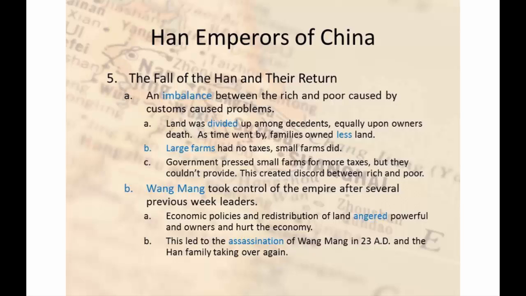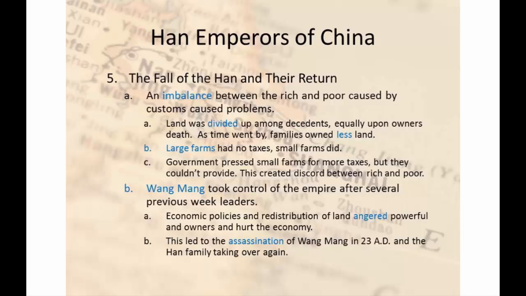Wang Mang believed that in order for the country to heal itself, you needed to make the rich and the poor more equal. One of those methods was to take all the land and divide it up equally among everybody. However, the rich people, who were still rich then, just did not like that. They had all this money, they had all this land, and now they're told they don't have it anymore. We've got to give it up. So after a while, the rich kind of had a problem with that.